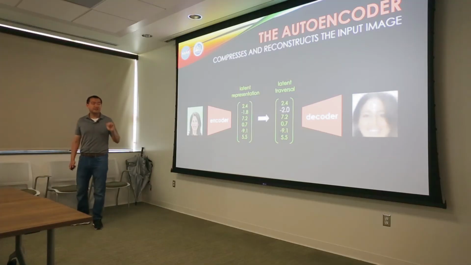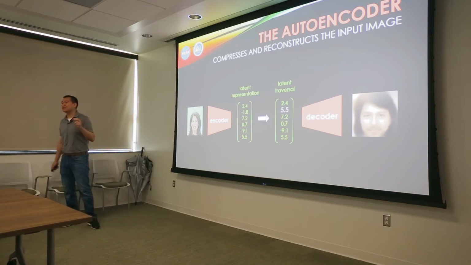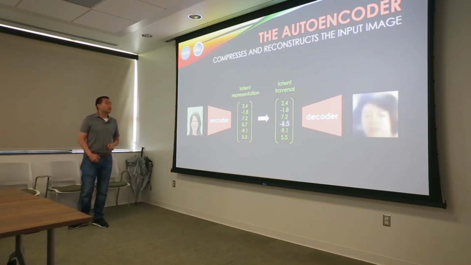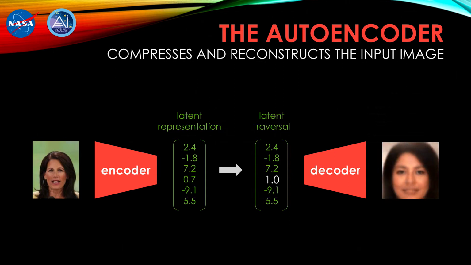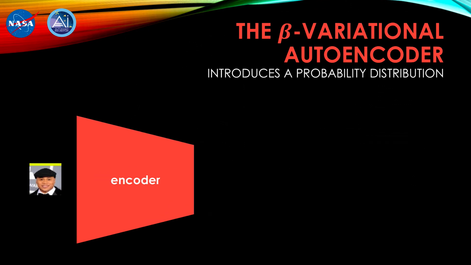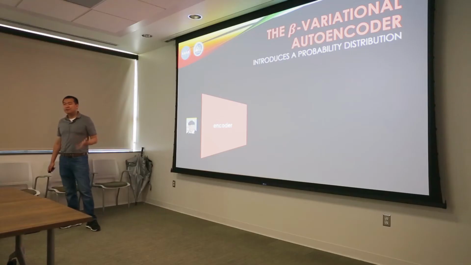So we call this latent traversal an entangled transformation. And if we pop over to a different component, it's a different latent traversal, but the problems remain the same. So there is a type of autoencoder called the Variational Autoencoder.